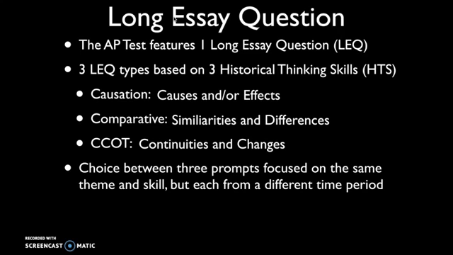So you are given a choice between 3 prompts on the AP test that focus on the same theme or skill. So the same theme may be they're all about social characteristics, or they're all about culture, or they're all about economic characteristics. And they also focus on the same skill. So they'll all 3 be either a CCOT or a comparative or a causation essay. But they're each pulled from a different time period. So the first option will be pulled from period 1 and 2. The second option will cover period 3 and 4. And the third option will cover period 5 and 6.